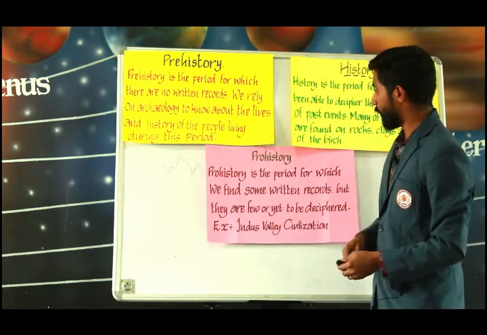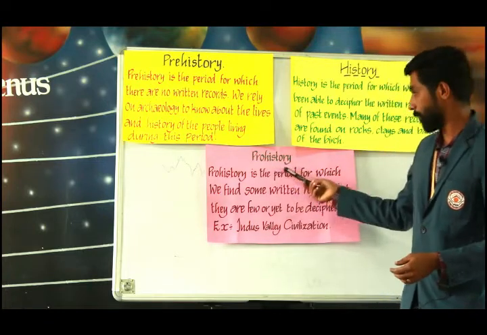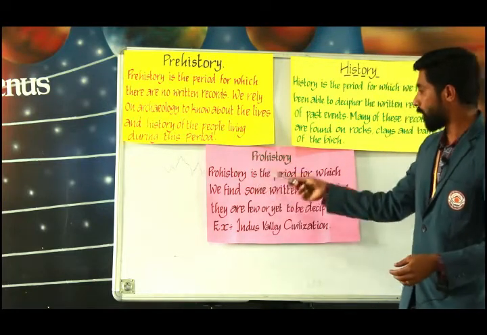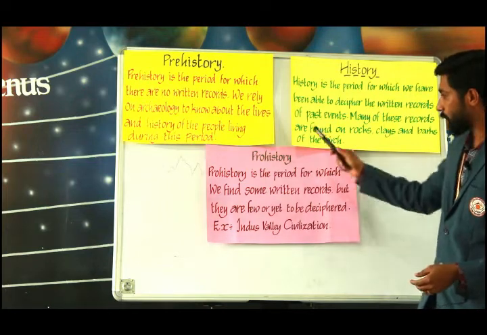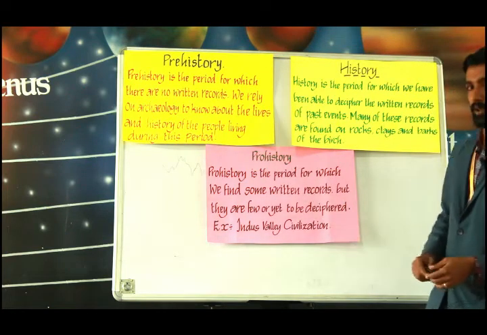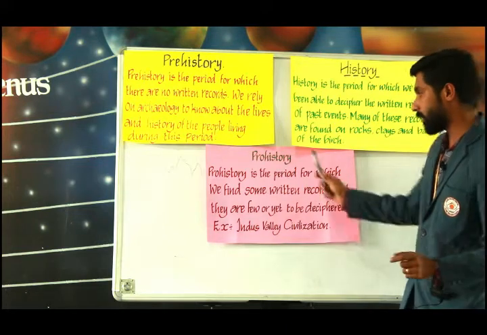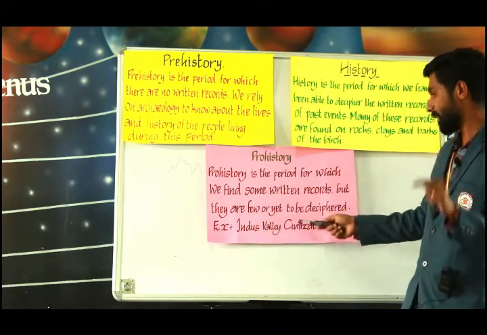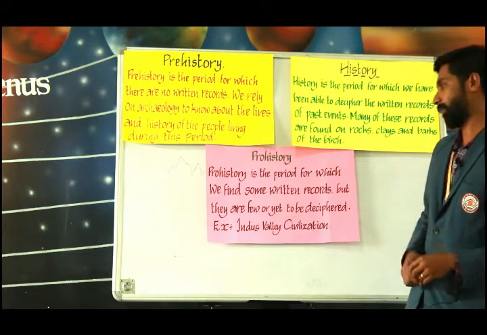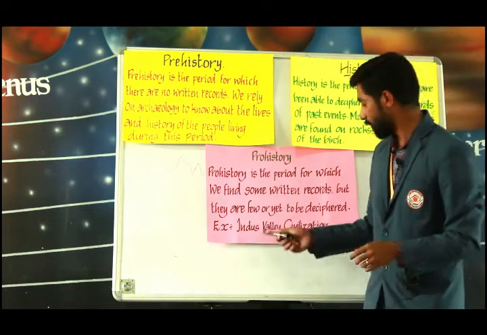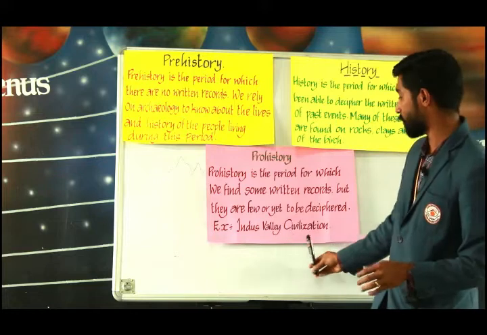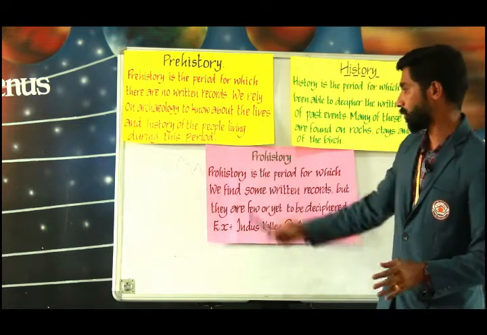So, let's learn about the next, that is protohistory. Protohistory is the period for which we find some written records. There were some written records, but they are few or yet to be deciphered. Example, Indus Valley civilization. So, Indus Valley civilization is the best example for protohistory.